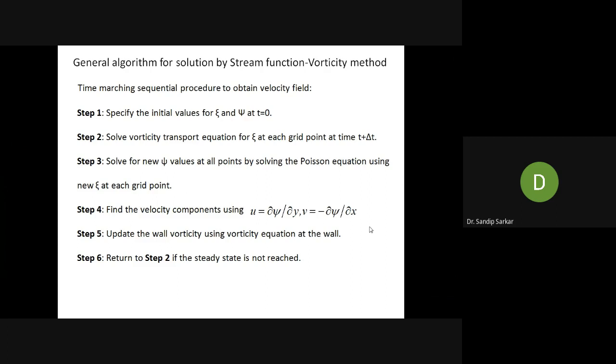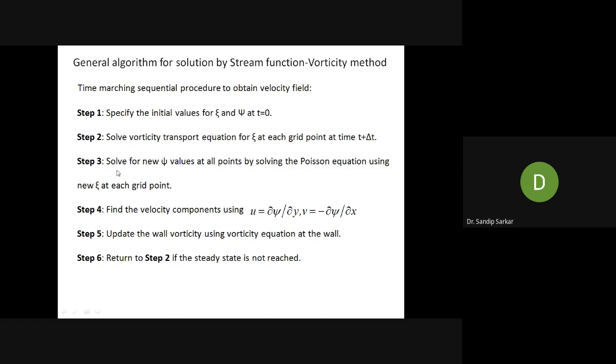Understood? What do you mean by steady state? Yes, time invariant. So has your steady state been reached or not? If a steady state has been reached, you can stop the iteration, or you have to go back to step 2 and move on with steps 2, 3, 4, 5. Again you have to check whether you have reached steady state. If yes, you exit from the iteration; if no, you continue these iteration steps.